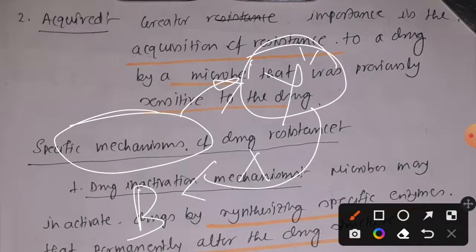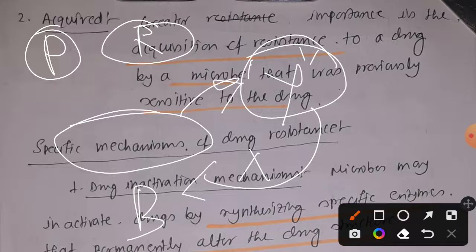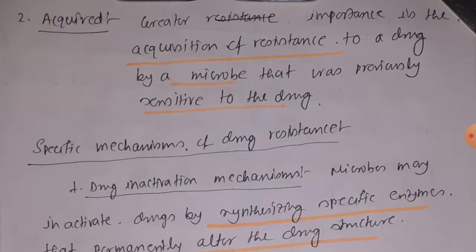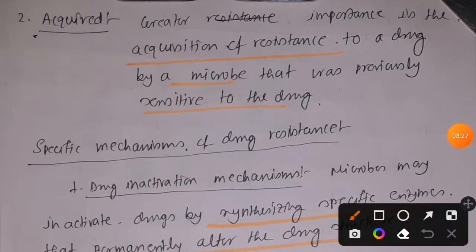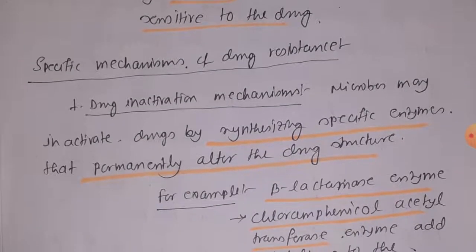That does not mean that another type of antibiotic P, which is produced by, let's say, R bacteria, cannot cause any harm to B. It may, and that is the reason why we can use P to destroy B. That means intrinsic resistance is not a problem, but acquired resistance is a problem, because it is the adaptability of the bacteria to develop resistance against certain antimicrobial drugs, antibiotics.